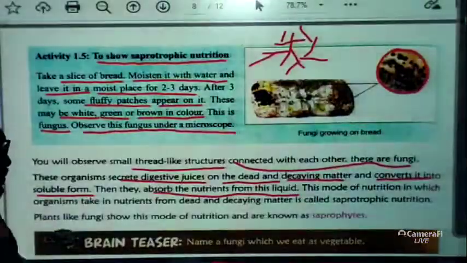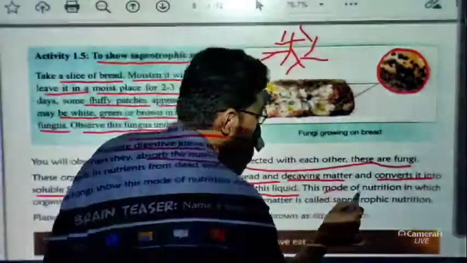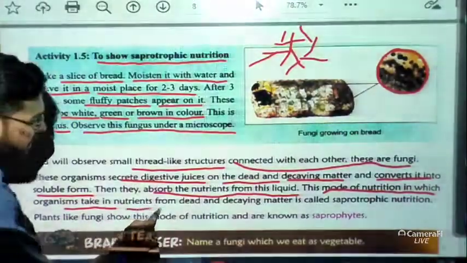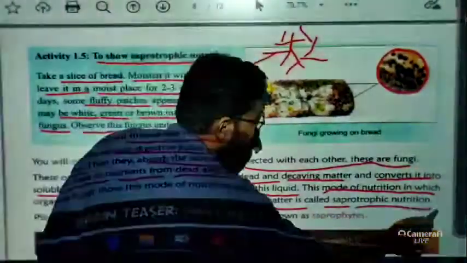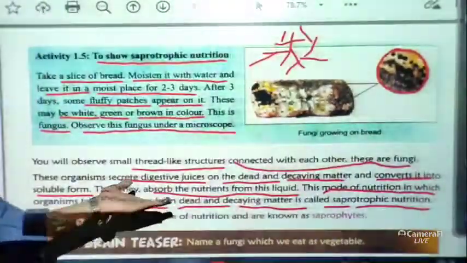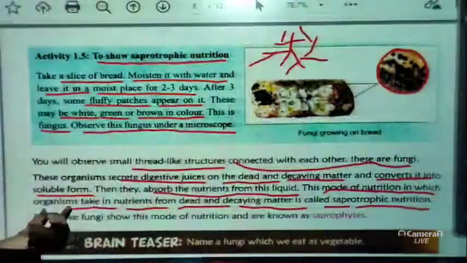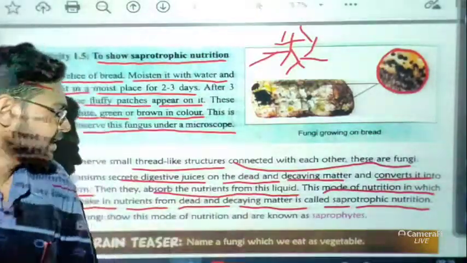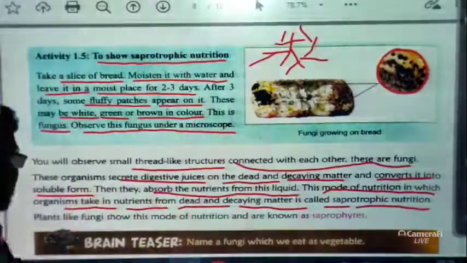Okay, so they take the nutrients in the form of liquid. So basically this mode of nutrition in which organisms take nutrients from dead and decaying matter is called saprotrophic nutrition. A very good definition is written in your book: the mode of nutrition in which organisms take in nutrients from dead and decaying matter is called saprotrophic nutrition.